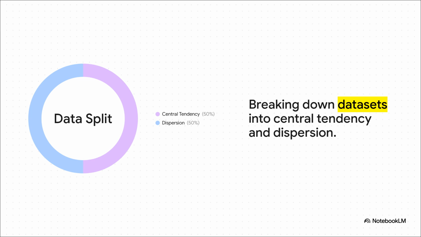But, just knowing the center isn't really enough. We also absolutely need measures of dispersion. How widely spread out is that data around the center? Is it all tightly clustered and predictable, or is it completely wild and scattered all over the place?